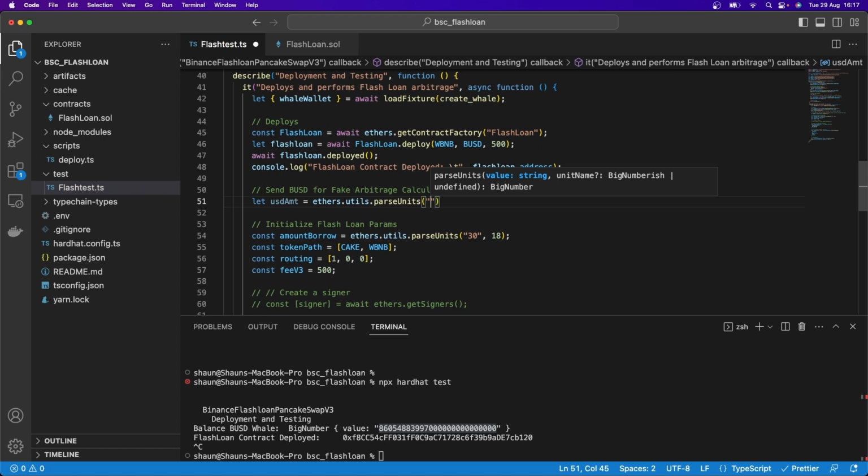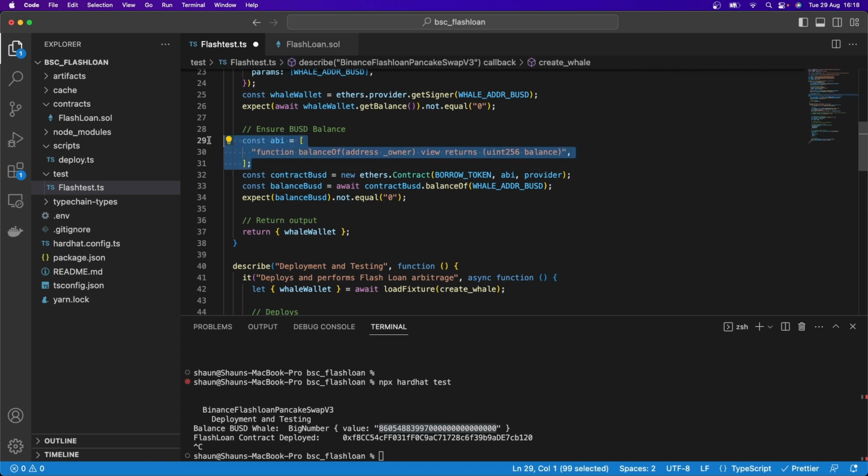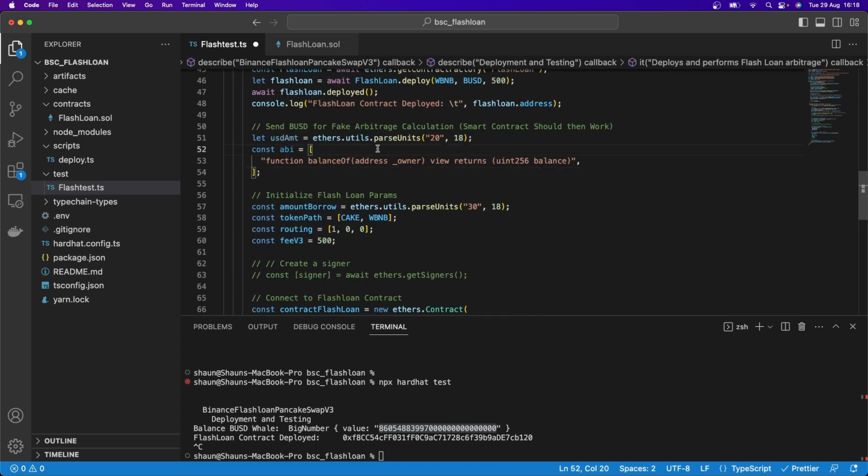And then in speech marks over here, we're going to decide on the amount. I'm just going to put 20 BUSD into the smart contract. And again, BUSD has 18 decimals. And so I'm going to pay that into the smart contract, and then I'm going to copy this ABI code over here. So we need an ABI, so I'm going to copy that down there.